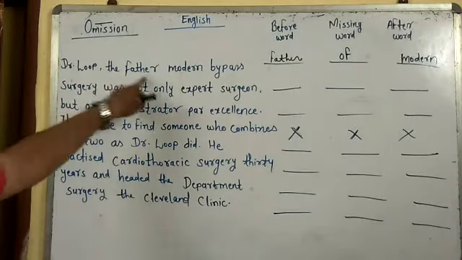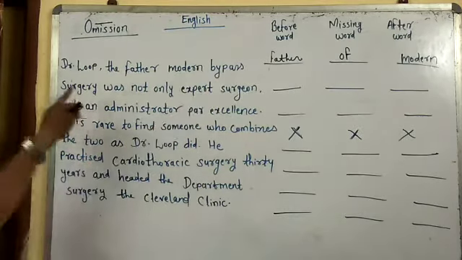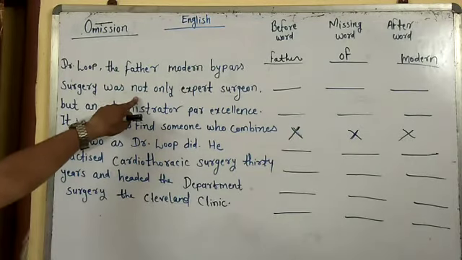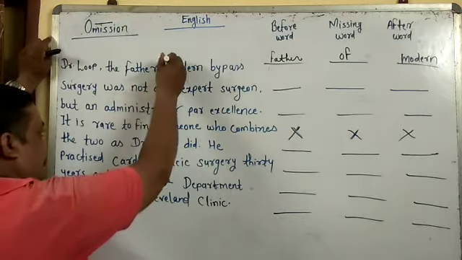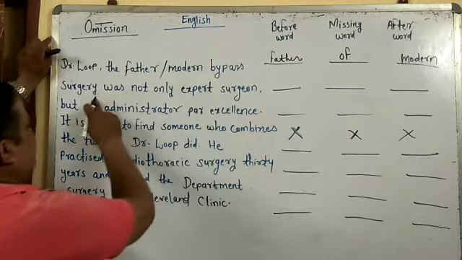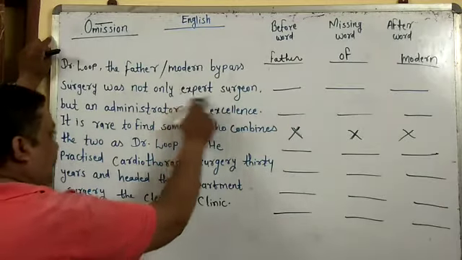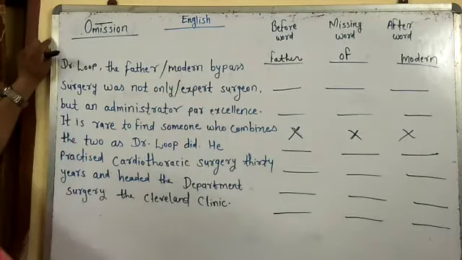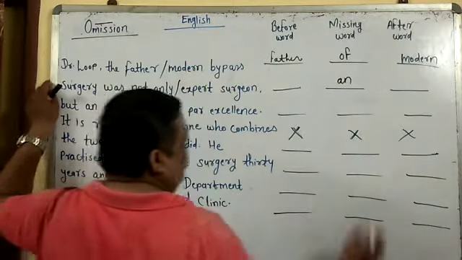See now the sentence first. Dr. Luke, the father of modern bypass surgery was, here is not only, then but also is also there. The father of modern bypass surgery was not only expert surgeon. What is missing here? Here the word is expert. What do we have to use? We have to use an before expert.